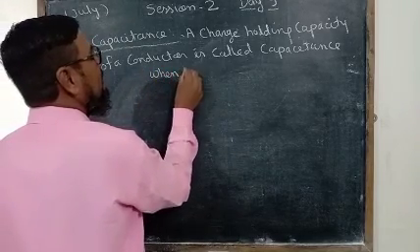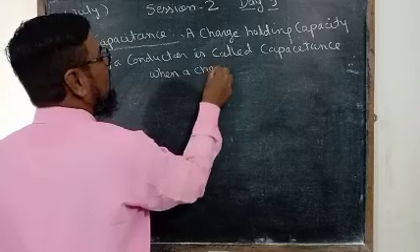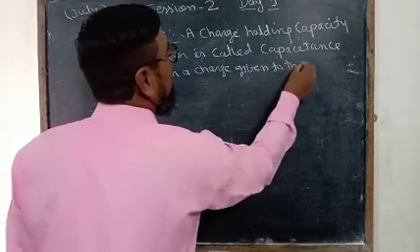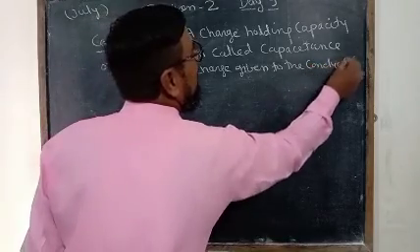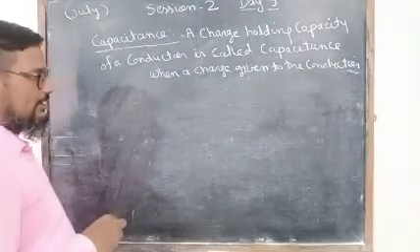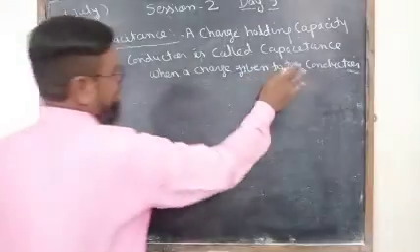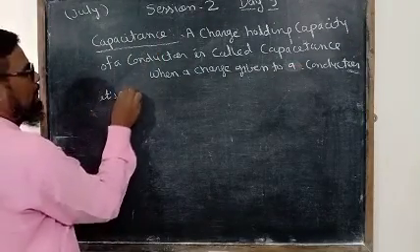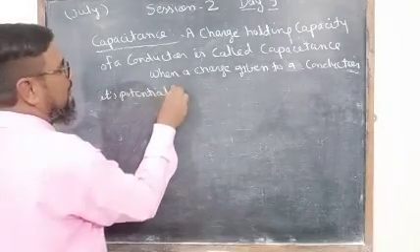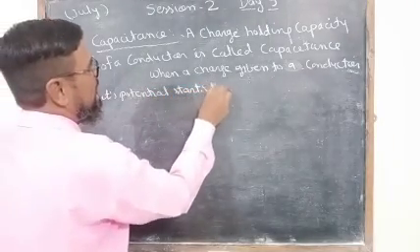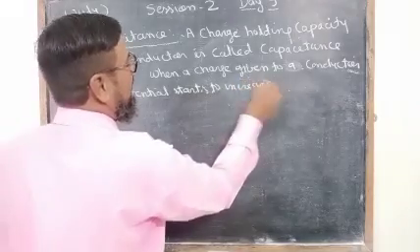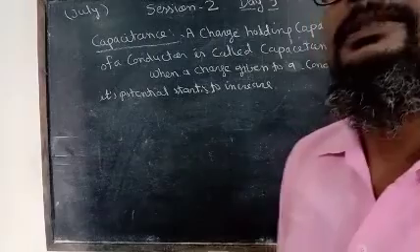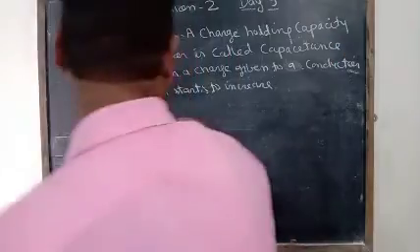When a charge is given to a conductor, its potential starts to increase, and the amount of charge given to the conductor is directly proportional to the potential.